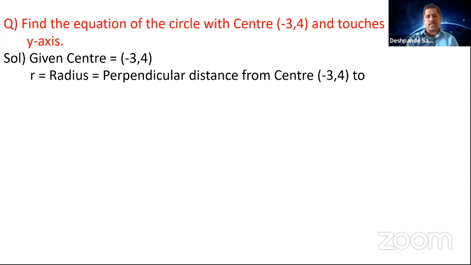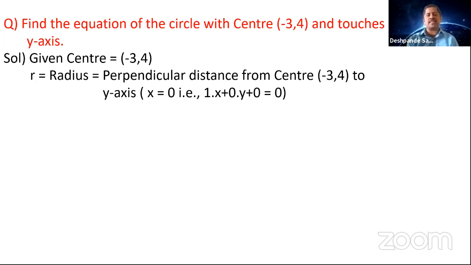It is y-axis. So what is the equation of y-axis? It is x is equal to 0. So it is perpendicular distance from center -3, 4 to y-axis. So you have got equation of y-axis, as I told, it is x is equal to 0. So we can write x is equal to 0 as 1 into x plus 0 into y plus 0 is equal to 0. So why you are writing like this?